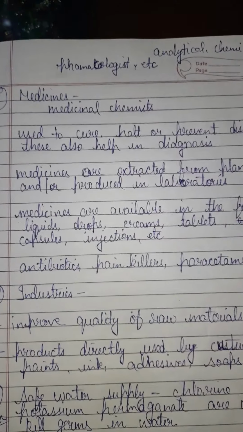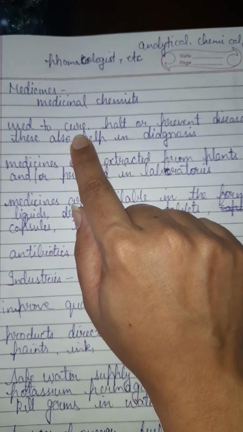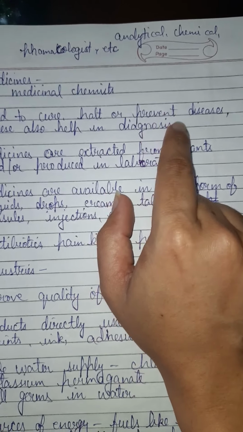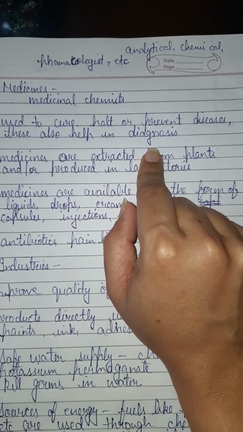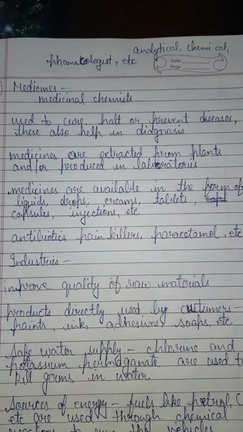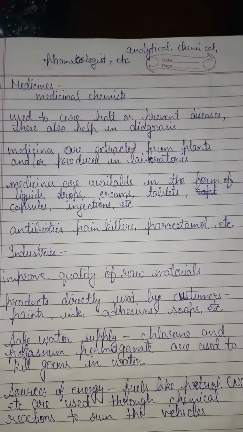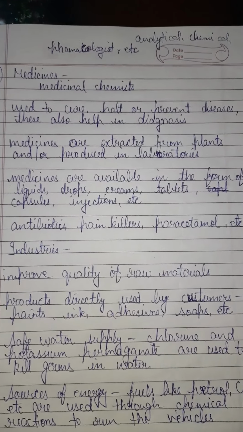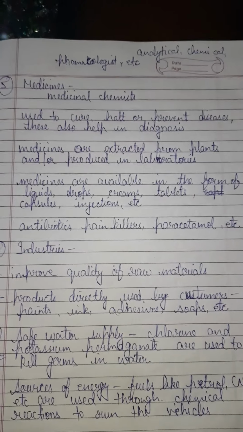Then comes medicine. The chemists who work in the field of medicine are called medicinal chemists. Medicines are used to cure, halt, prevent diseases and help in diagnosis as well. Diagnosis means when we do testing to check for certain diseases, whether a person is suffering from them or not. If you go to a medical store, all the medicines over there are chemicals. They are made in laboratories.